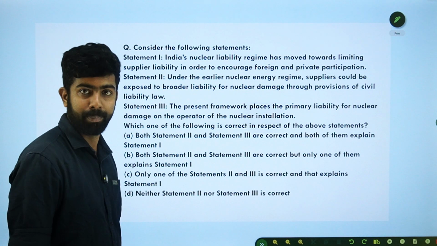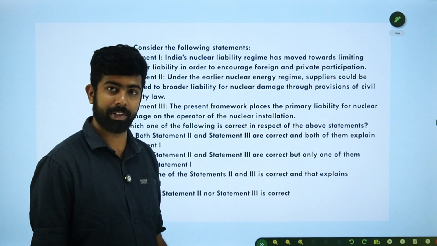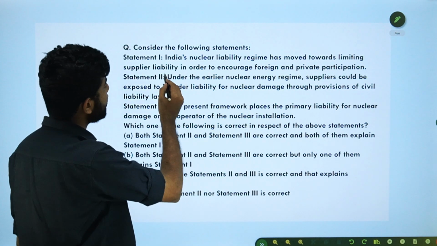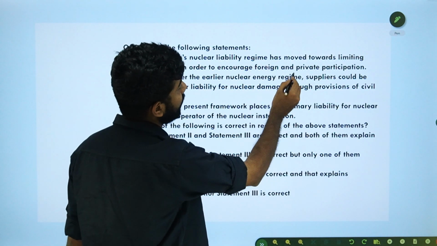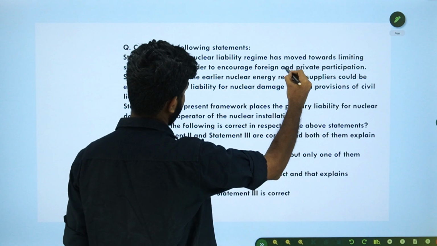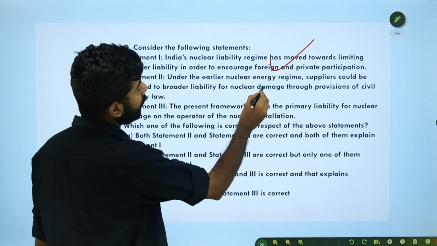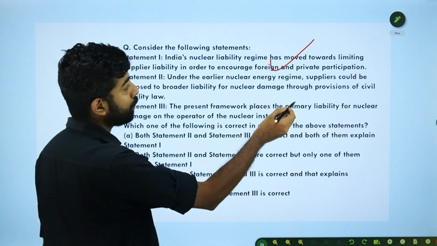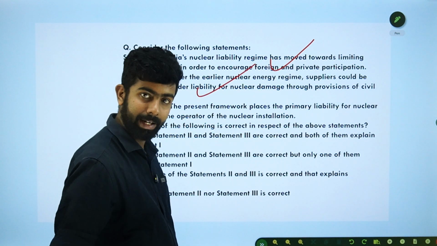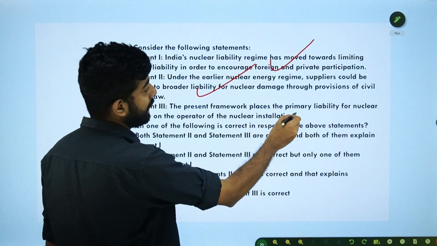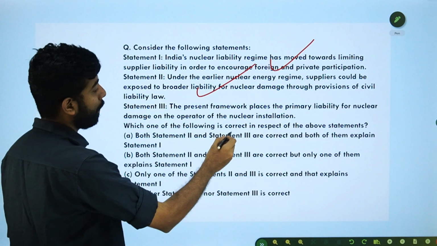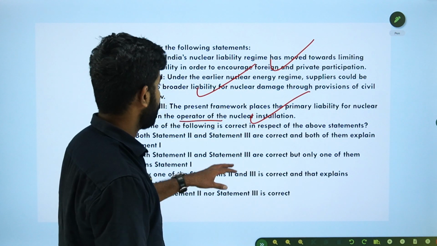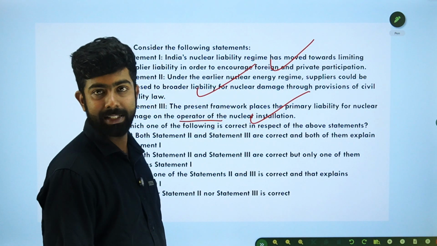Now let's look at a sample question. This is basically the gist of the change. Statement 1: India's nuclear liability regime has moved towards limiting supplier liability in order to encourage foreign and private participation. It's correct. Statement 2: Under the earlier nuclear energy regime, suppliers could be exposed to broader liability for nuclear damage through provisions of civil liability law. Yes. The present framework places the primary liability for nuclear damage on the operator of a nuclear installation. Correct. So both these are correct, and this explains statement 1.